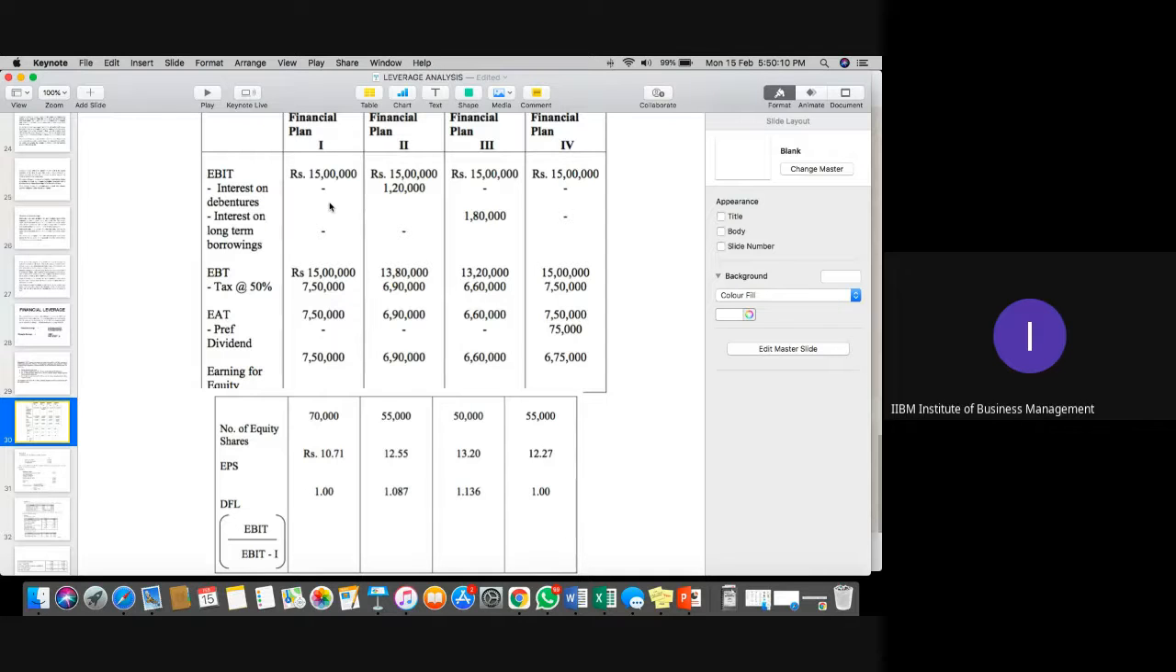There is no debt. So in such a case there is no interest payment and no payment in terms of long-term debt. I mean, there is no loan at all. The first part has no interest and no long-term borrowings, so whatever your EBIT is, that is your EBT, because there is no debt in the first option. Is it clear, please, everyone?